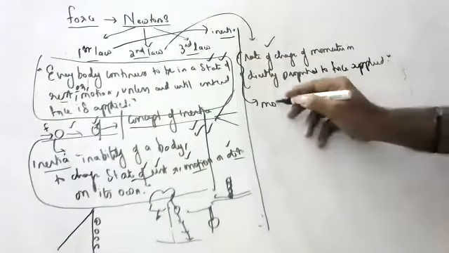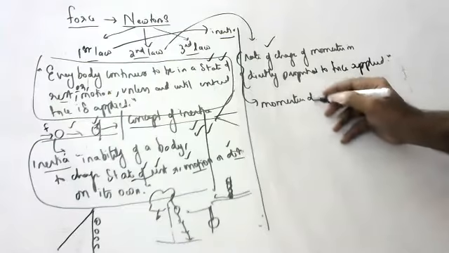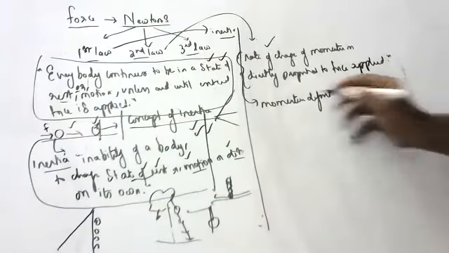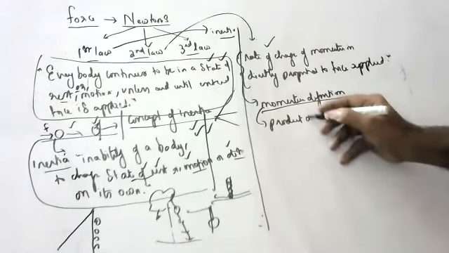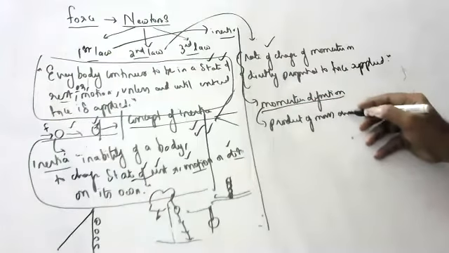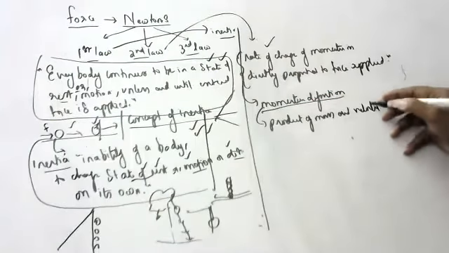Momentum definition, children. What is momentum? Product of mass into velocity. Very good. The product of mass and velocity is called momentum.